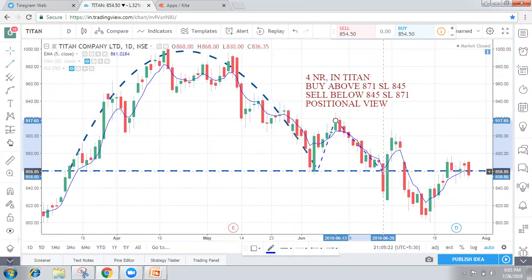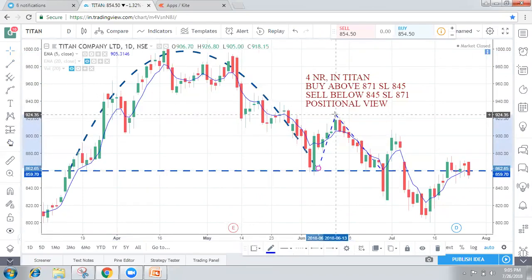Okay, this is my level, and now I require the other level. What is this level? It's 860, and what is this level? It's 920. That is a 60 point move. This is broken, and it did not touch the stop loss. What is 850? It made 800, so it's near the first target, the first target is nearly achieved.